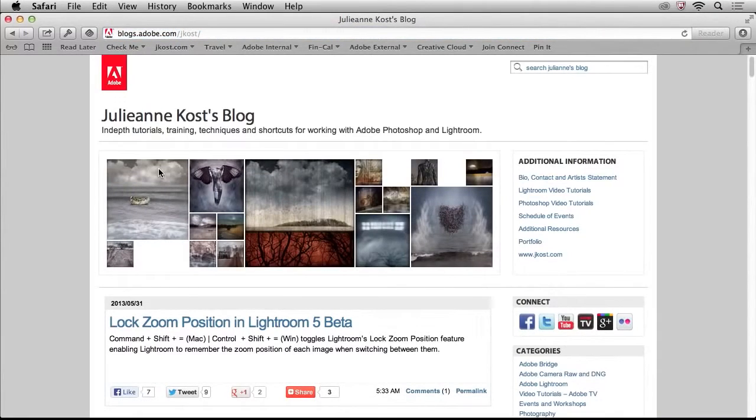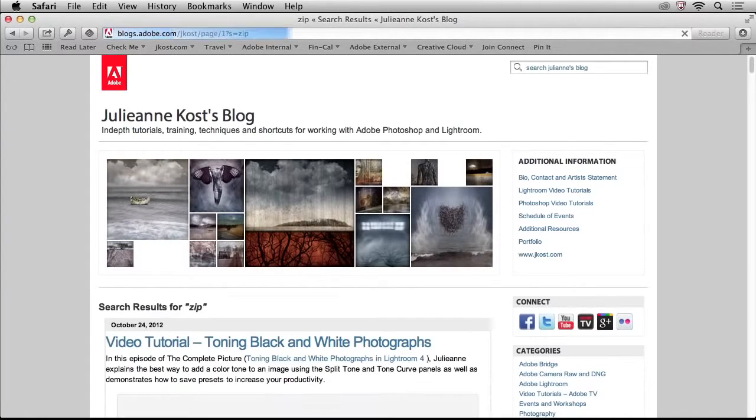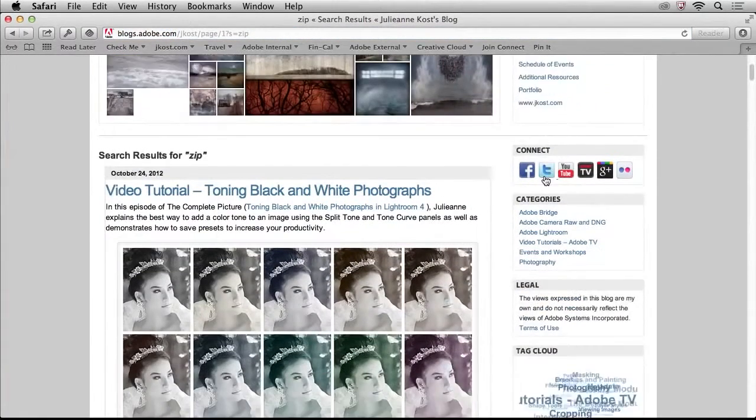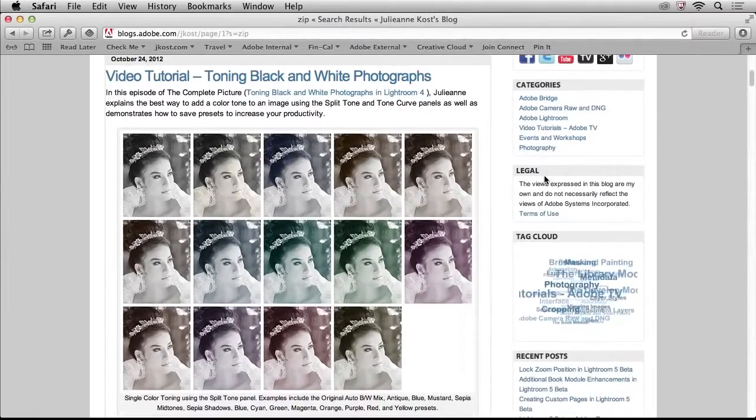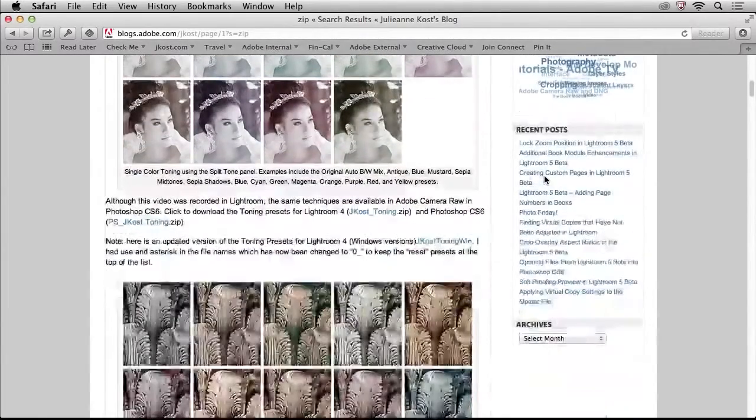So all of these presets are actually available on my blog, and you can download them for either Mac or Windows. So all you need to do is go to blogs.adobe.com/jkost, J-K-O-S-T, and there's the ability to search in the upper right-hand corner. In fact, if you just search for zip, as in a zip file, then all of the presets that I have posted will be listed right there for you to download.